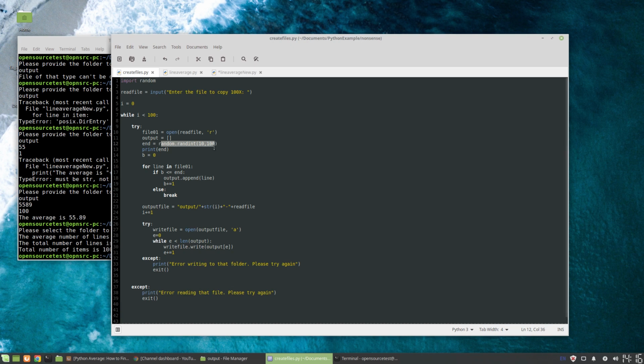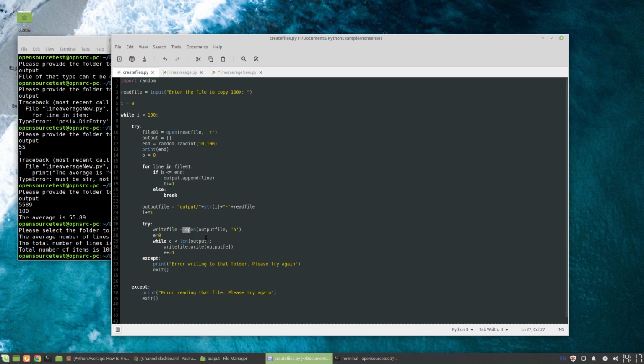So we open a read file, which was just a bunch of lorem ipsum, like gobbledygook text, and then did the output into this output folder, plus a number, plus the read file. And the write file is all of the output that was collected when we did that.